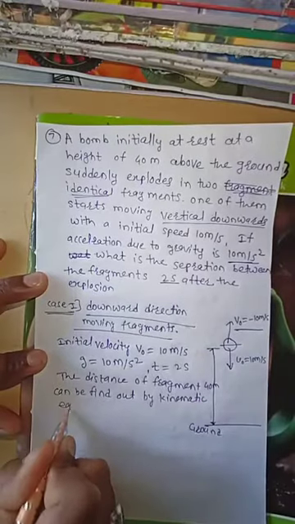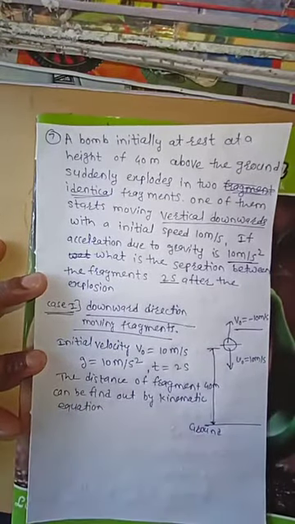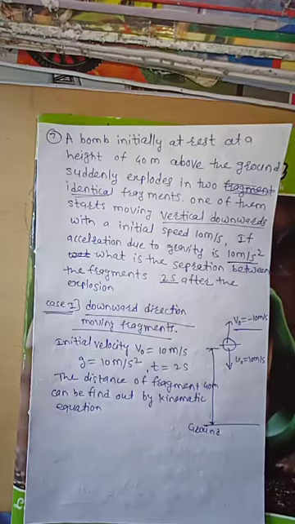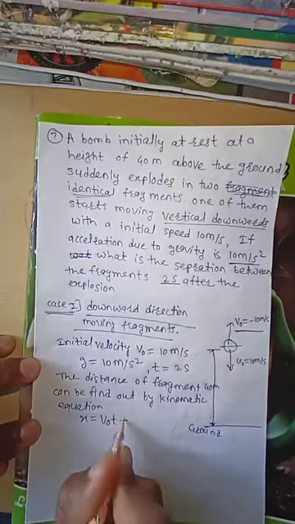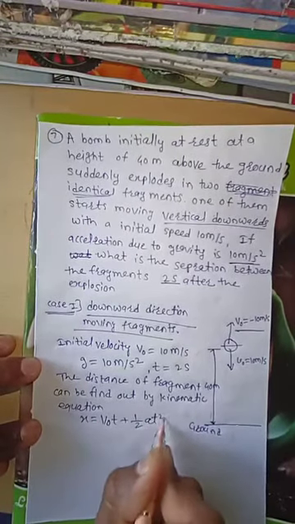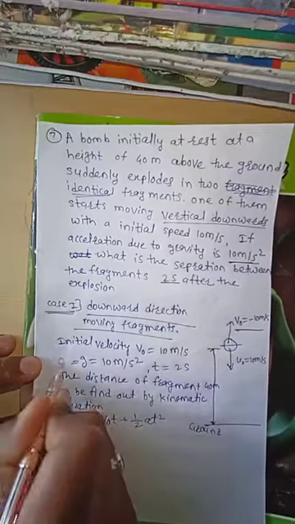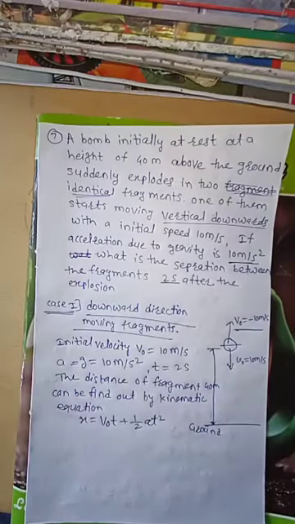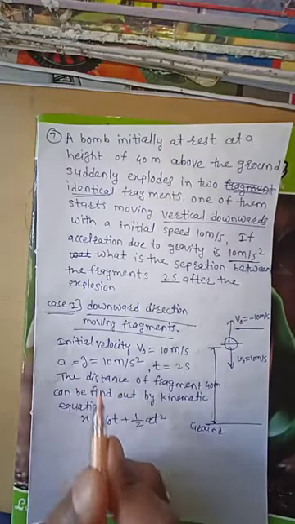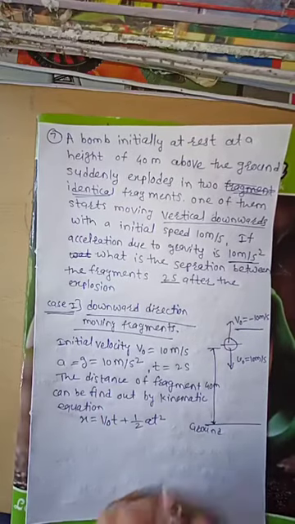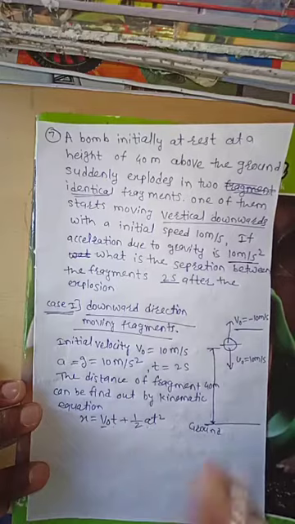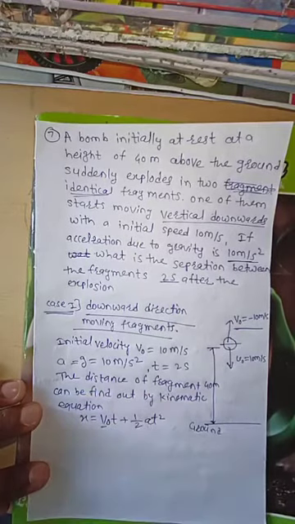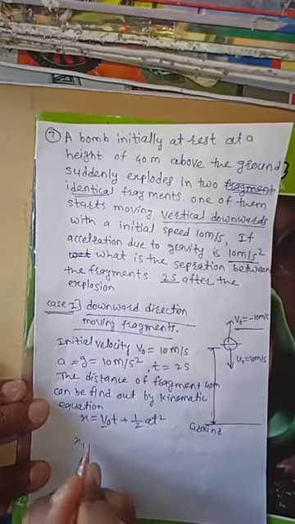By using a kinematic equation, we have to find out the distance of the first fragment. What is the equation? The equation is x is equal to v naught t plus half a t square. Here a is the acceleration due to gravity, that is 10 meter per second square. Put the v naught value, t value, and acceleration value in that equation and find out the distance of a fragment, that is x1.